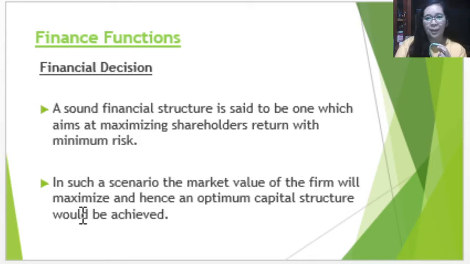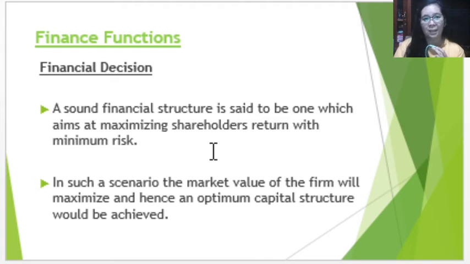A sound financial structure is said to be one which aims to maximize shareholders' return with minimum risk. When we say sound financial structure, we have to make sure that most of our capital source will be coming from our investors, so that the claim over our asset will be greater for the investor and lesser for our creditor.